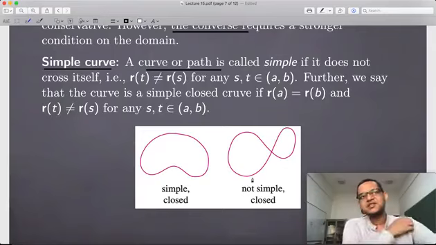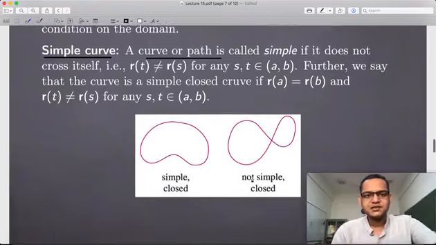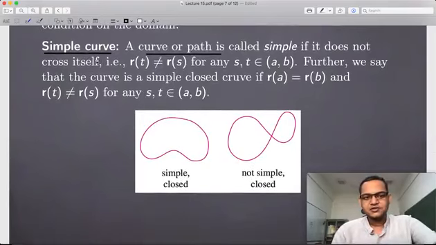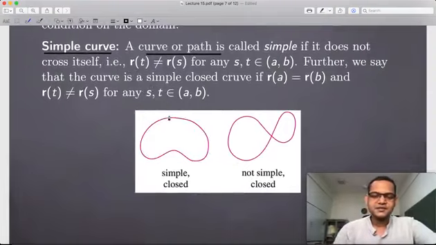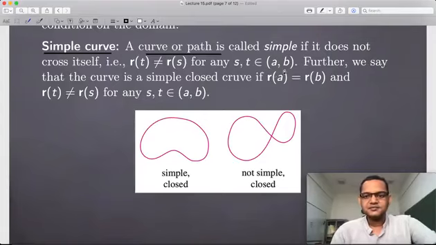Those kinds of situations are avoided because things are counted twice, and the change of orientation also happens. So those things are not going to be considered. We are going to rather consider simple situations when a curve is traversing in one direction, and this is the meaning of it not crossing itself.